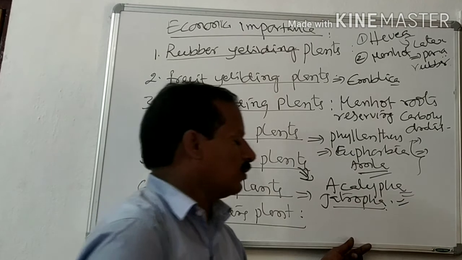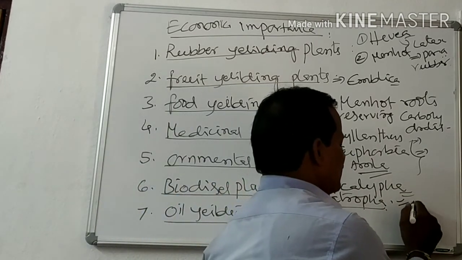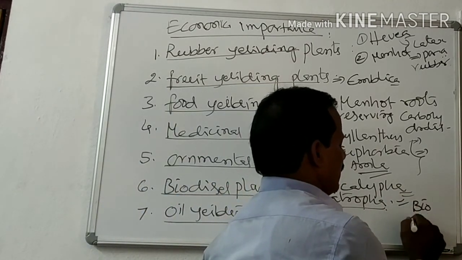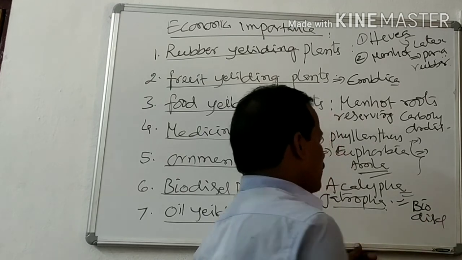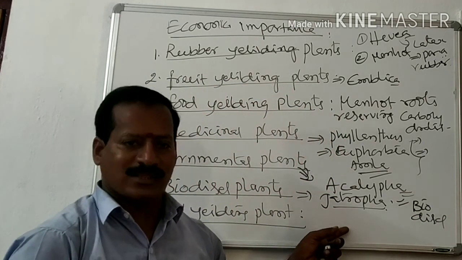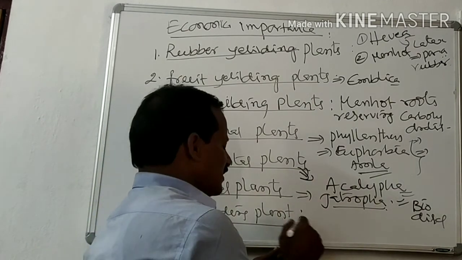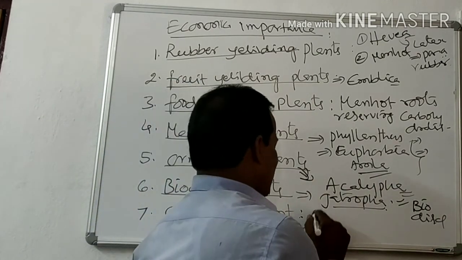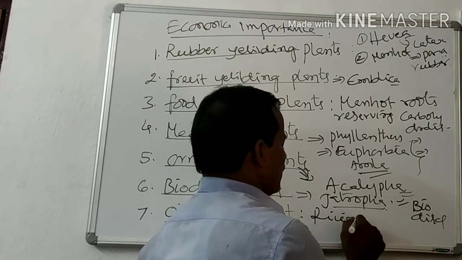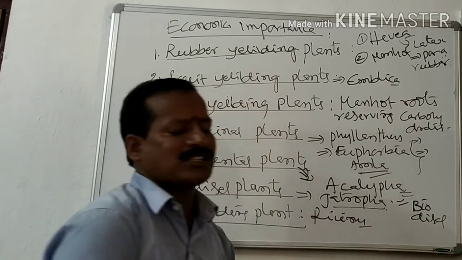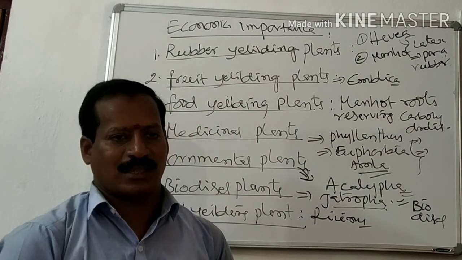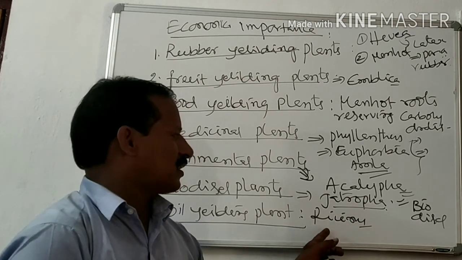The seeds are utilized for biodiesel. We are getting biodiesel from the Jatropha seeds, right? And the oil yielding plant is Ricinus, the castor plant. We are getting castor oil from Ricinus communis.